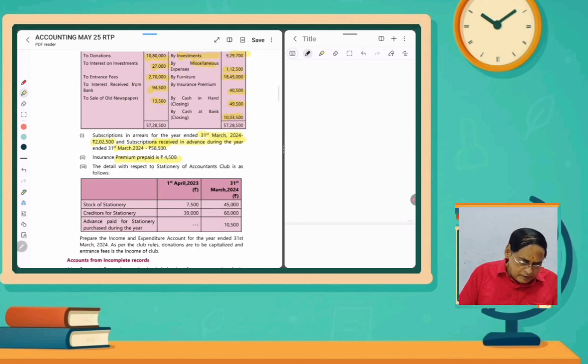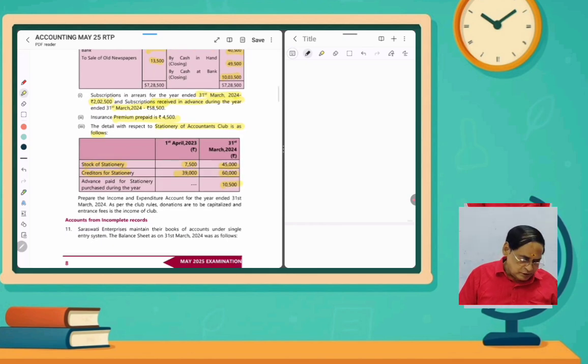And then details with respect to stationery accounts club. So stock of stationery is given 7,500, 45,000. Creditors for stationery 39,000, 60,000. Advance paid to stationery 10,000. Very simple. This question is also, don't worry about it. Prepare income and expenditure account for the year ended 31st March 2024. As per the club rules, the donations are to be capitalized.